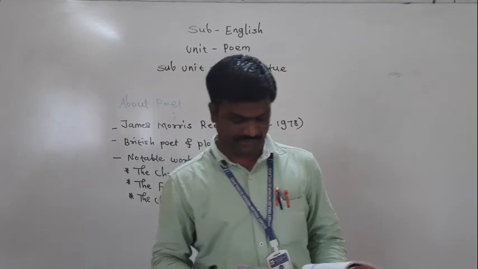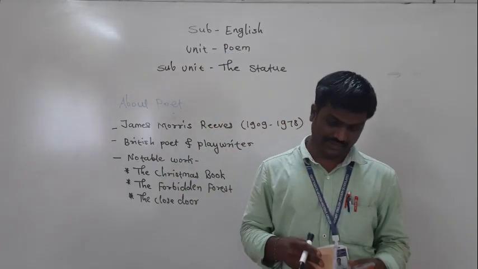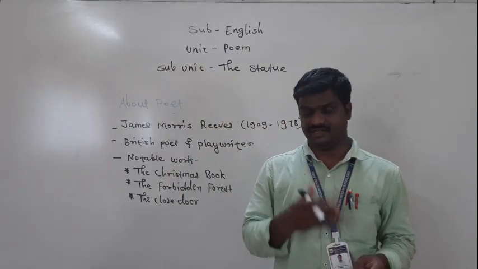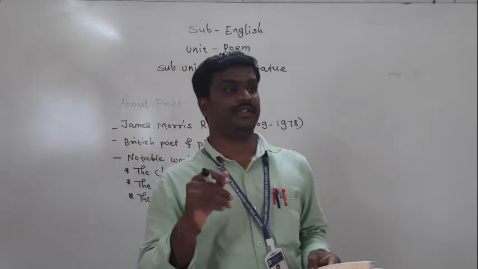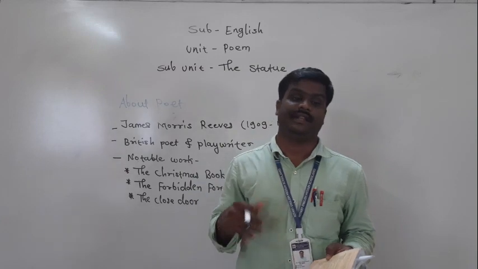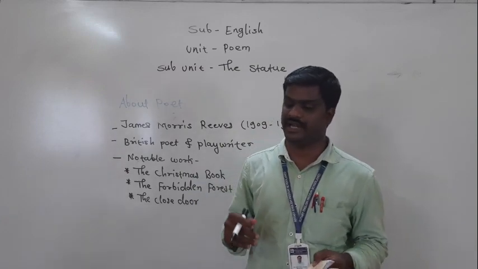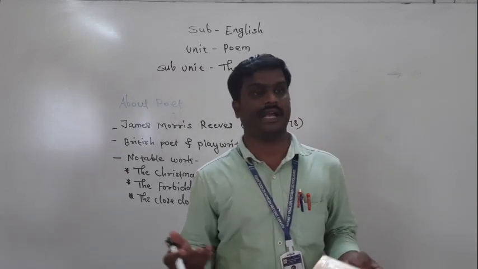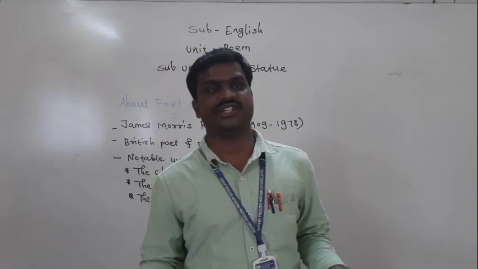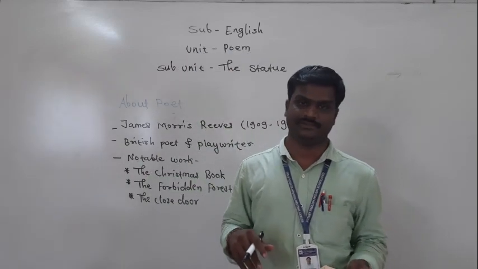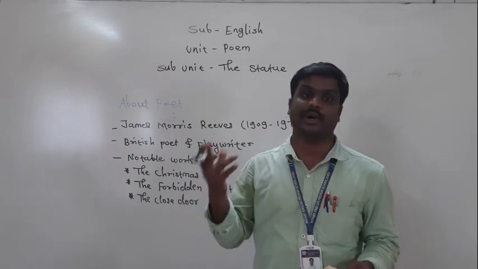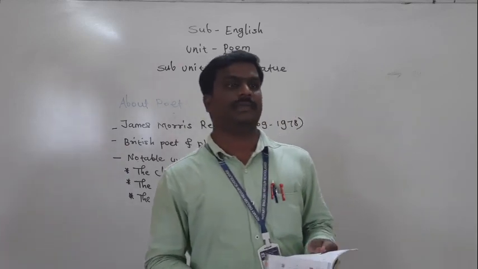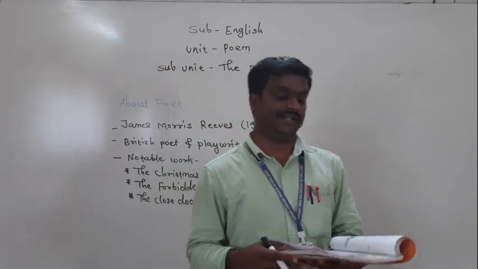Now some more important points that I would like to discuss with you. The first point is the figure of speech of this poem. The first important figure of speech is alliteration. Already I told you what is meant by alliteration. Alliteration means repetition of consonant sound which creates the rhythm. Note down the examples of alliteration.